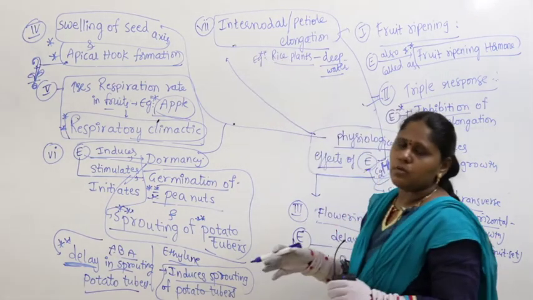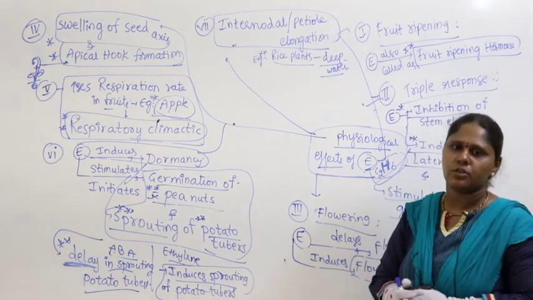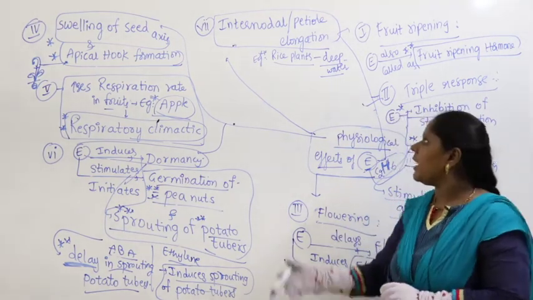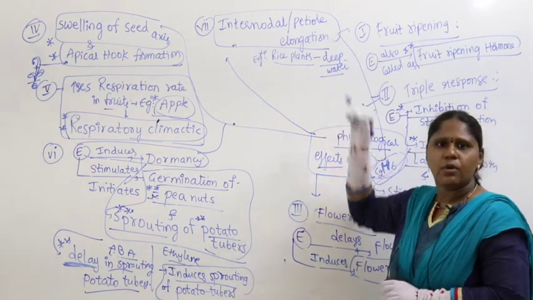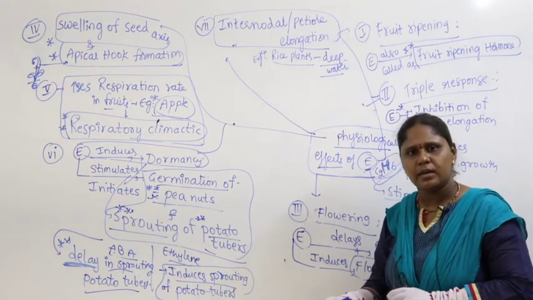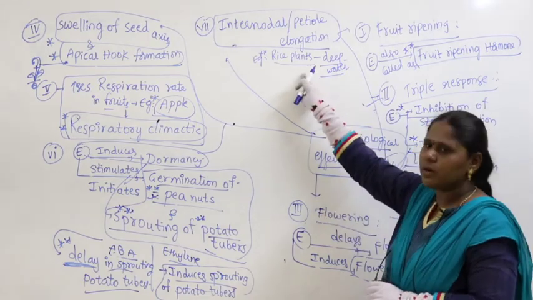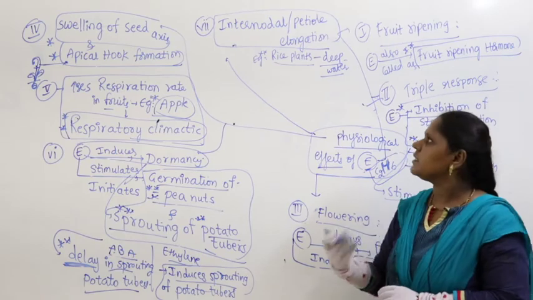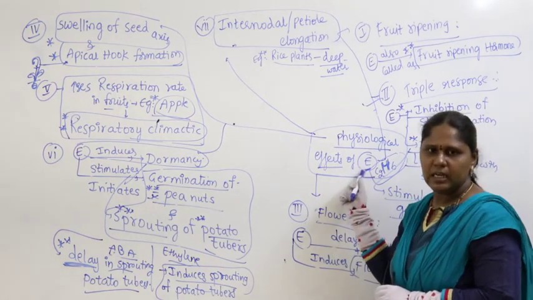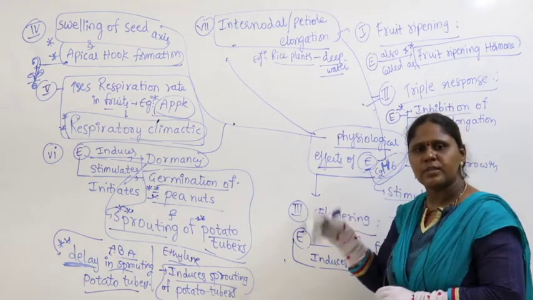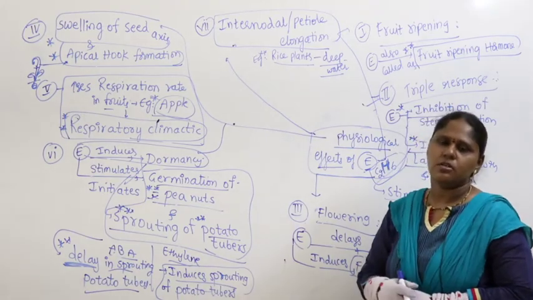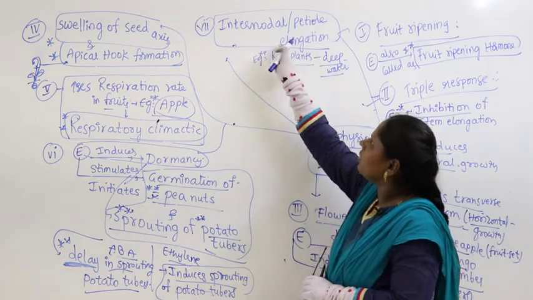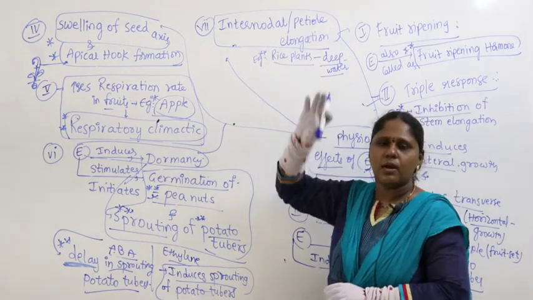And see how beautiful is our nature. Nature will understand where the plant is growing. The plant is growing in deep water. As the plant is growing in deep water, what will the rice plant do as an arrangement? Within the rice plant there is a synthesis of ethylene. Ethylene will get synthesized within the rice plant. So what will ethylene do? Ethylene will cause internodal elongation or petiole elongation.